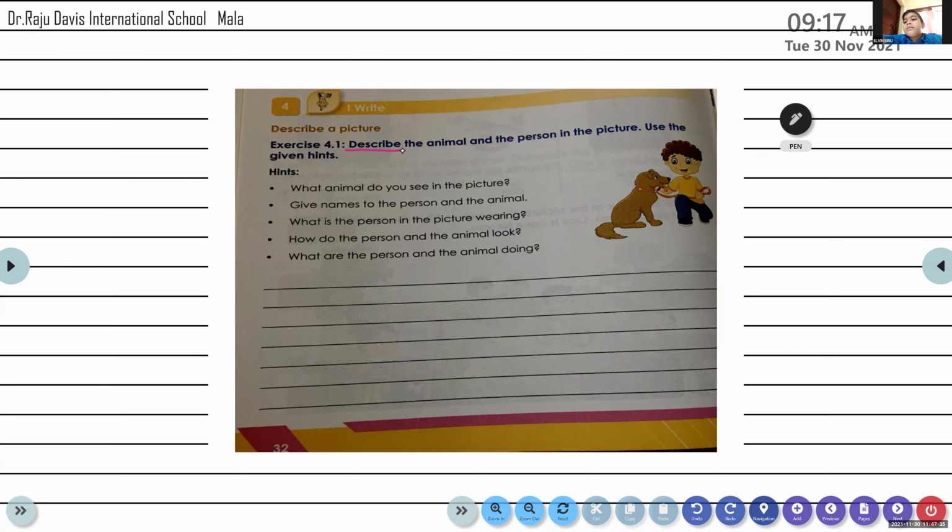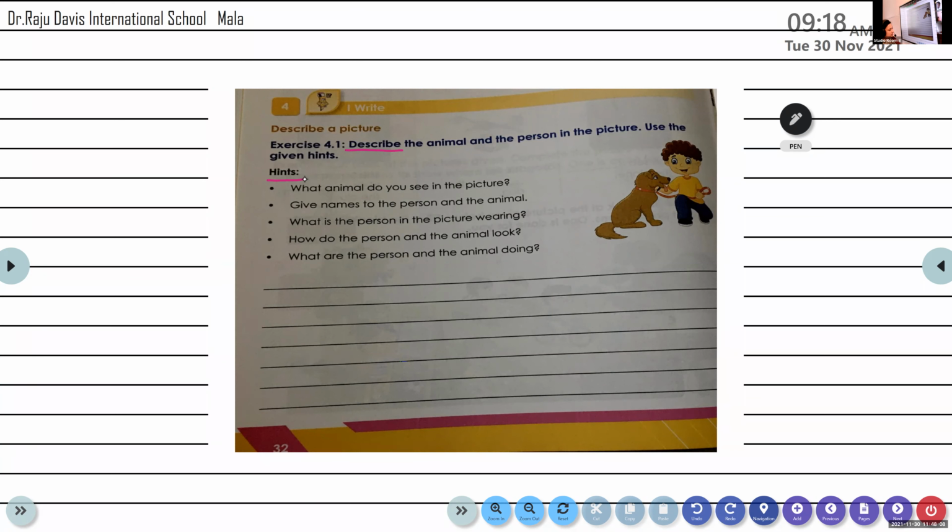And for describing the animal and the person in the picture, we have to use the given hints. What are the hints? 1, 2, 3, 4, 5. These hints are given to us in the form of questions. So we have to find out the answers to these questions, and accordingly we have to describe the animal and the person.